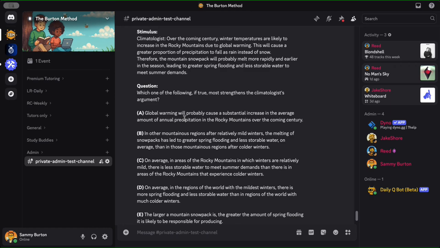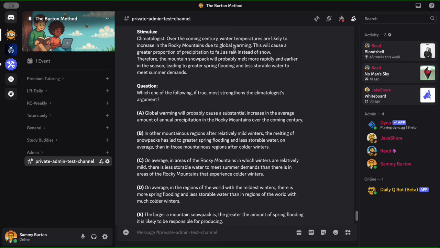Therefore, conclusion, the mountain snowpack will probably melt more rapidly and earlier in the season, leading to greater spring flooding and less storable water to meet summer demands. Okay, so the connection or the lack of connection that I'm seeing is between this higher quantity of rain and then all of the rest of this stuff in the conclusion happening.